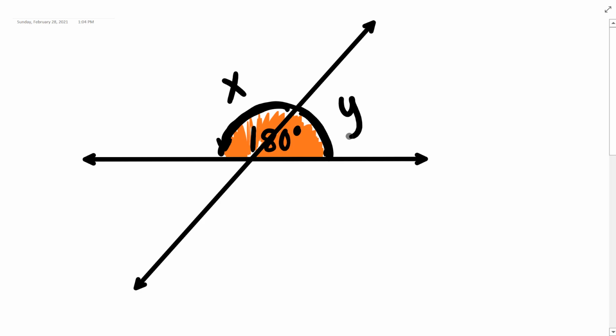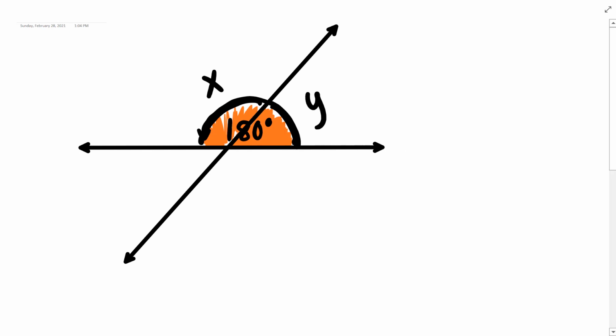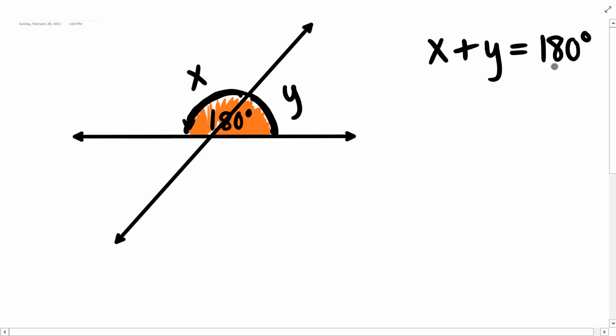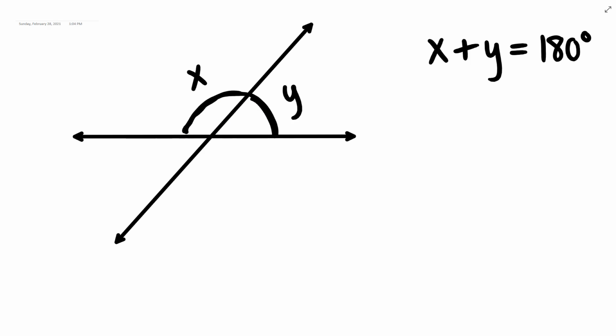Can I create an equation with x and y? I may not be able to solve for x and y, but I can create an equation because this is angle addition. Part plus part equals whole. And for supplementary angles, the whole is always 180 degrees. Okay, so x and y are supplementary. They add up to 180 degrees.